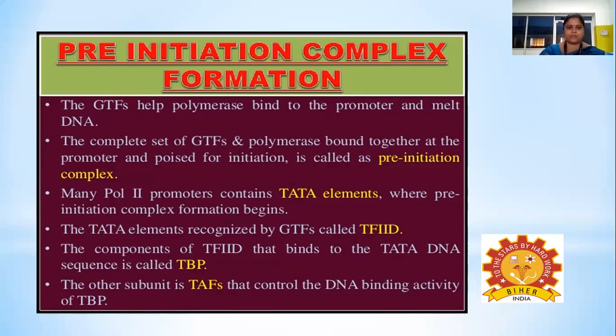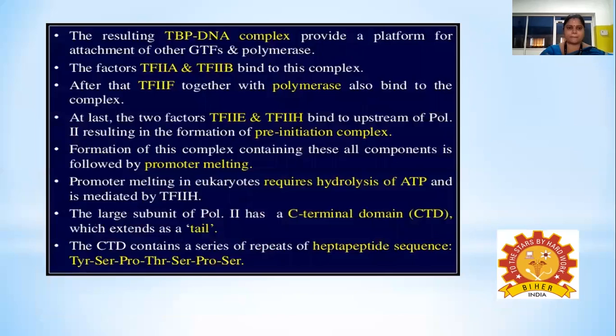TAF stands for TBP associated factor. The resulting TBP DNA complex provides a platform for the attachment of other transcription factors, and it enhances the attachment of the enzyme RNA polymerase. The factors TF2A and TF2B bind to this complex, that means to TF2D, which is bound to the TATA sequence.